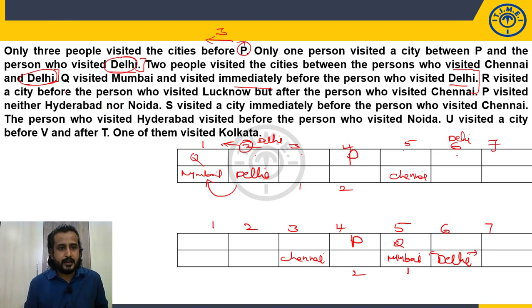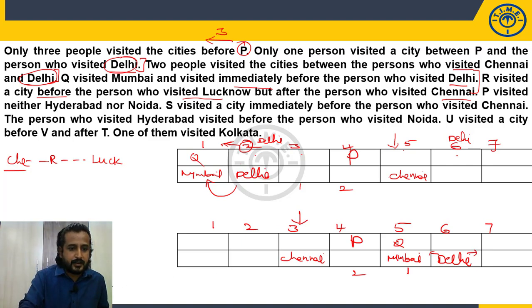Or visited a city before. It is mentioned before. It is not mentioned immediately before. Okay. Before the person who visited Lucknow, but after the person who visited Chennai. So what can I say? R visited before the one who visited Lucknow and after the one who visited Chennai. But among these three, who is there in our arrangement? Chennai is already in our arrangement. So Chennai is already in our arrangement, right?